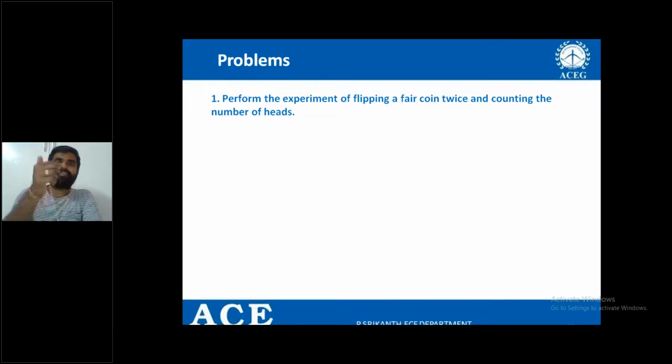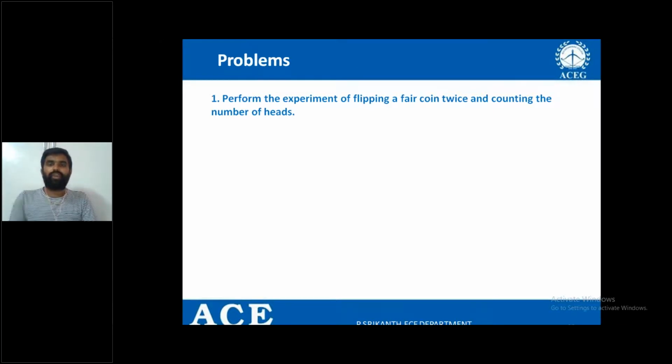Whenever the coin is flipped twice, there is a chance that the 2 attempts may give 2 tails, or 2 heads, or 1 tail and 1 head, or 1 head and 1 tail. How many elements are there in the sample space? 4 elements: tail tail, head head, head tail, tail head.